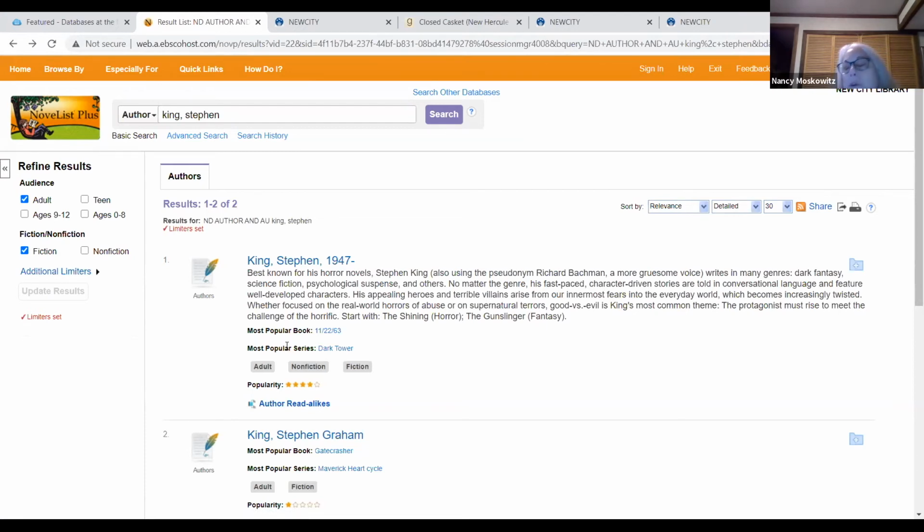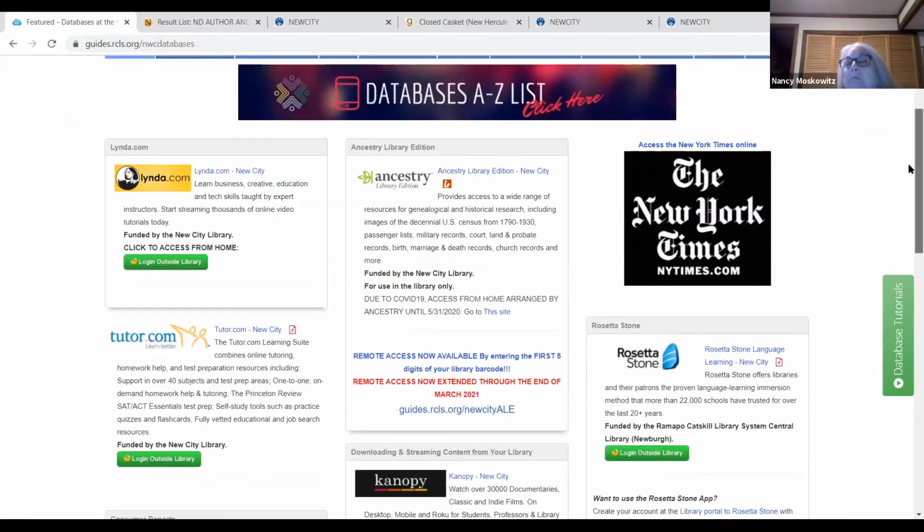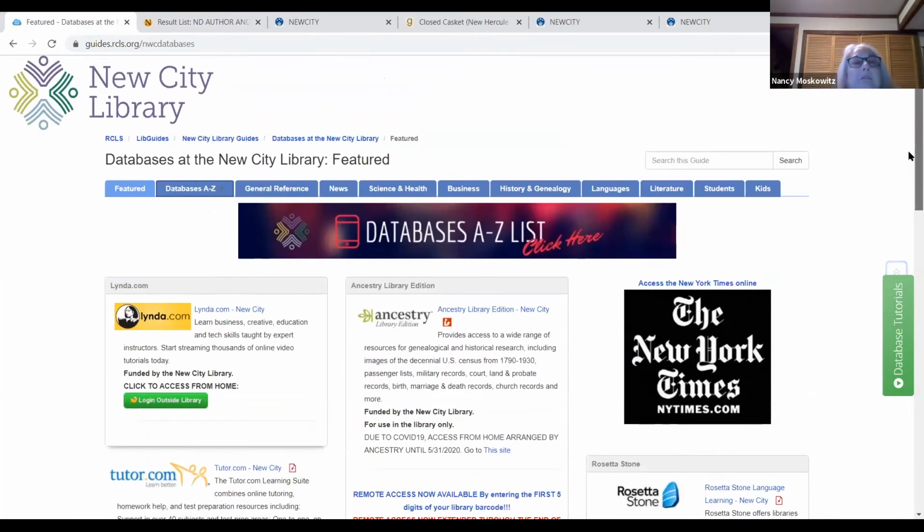Even if Newberg stops paying for it, I think we want to still keep it. Okay, let's go back to the beach home. There are database tutorials on NoveList and BookBrowse. They're very short, so you could take a look at those. We have them for a lot of our databases.